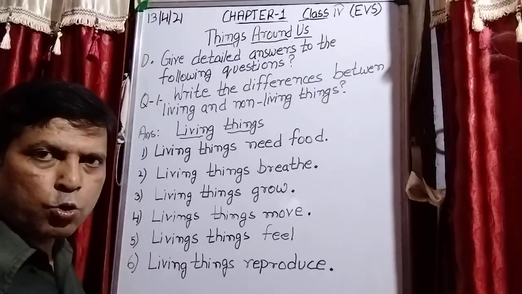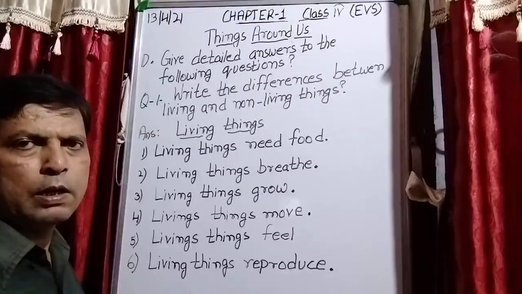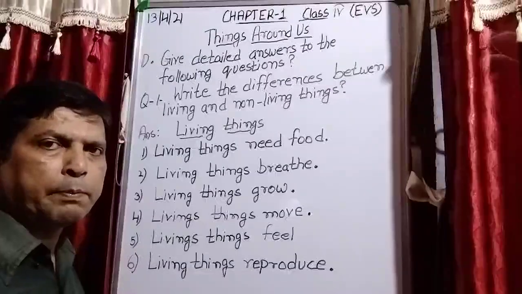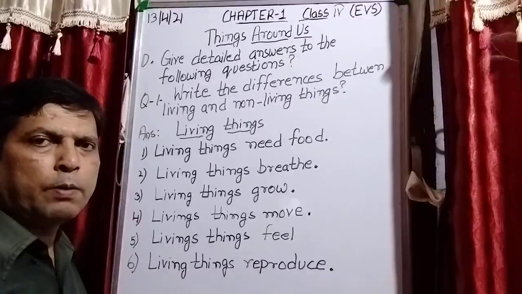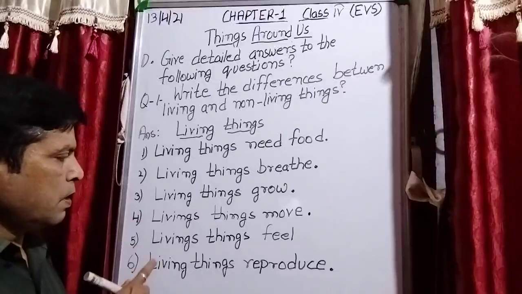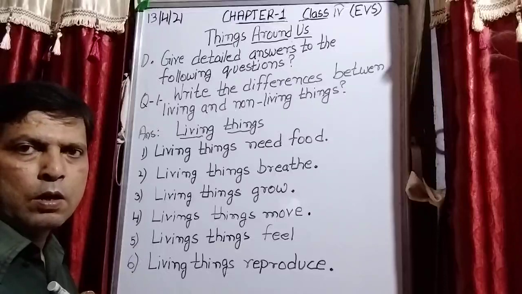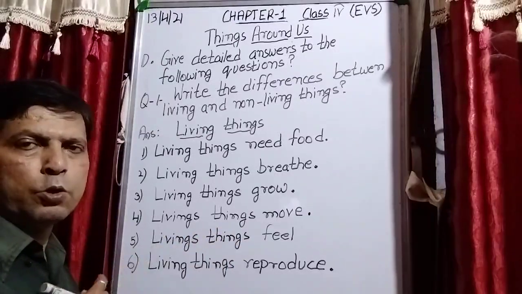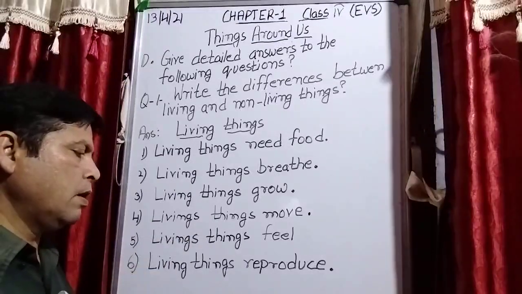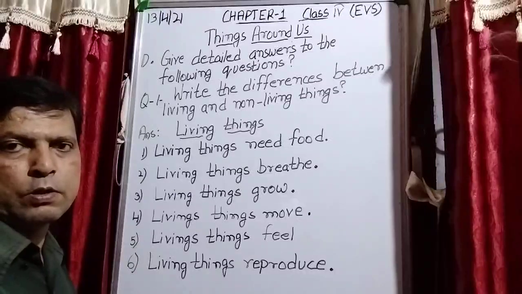All living things show movement. Human beings and animals can move from one place to another. Plants do not show movement in that manner, but they also show movement because plants grow towards the light. Living things feel. We can feel pain. We immediately remove our hand if it touches a hot object. So we can feel. Living things reproduce. They give birth to their young ones. Okay, thank you.